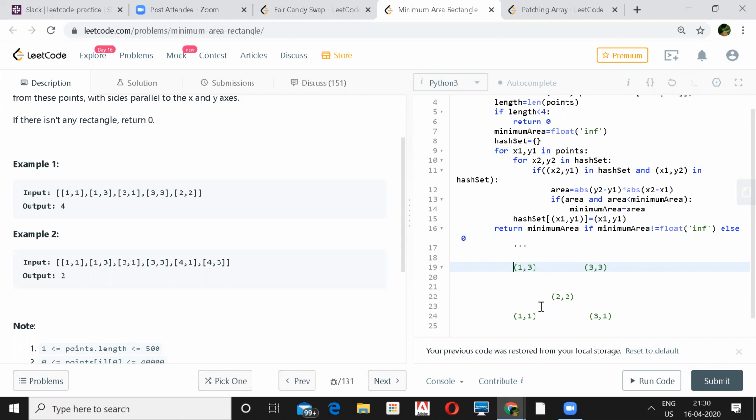So that can be an optimum way of doing it, but it's very hard to do, I would say. So anyway, I would check for each and every point. When you check for each and every point, that will be order of n square, right? And again, you'll calculate all the areas and check for the minimum, which is order of n. So it will sum up to order of n cube, right? When you are calculating area, it is just adding and subtracting the coordinate values, right? For the minimum, you will just store it in a value, and every time you find something lesser than that, you will update it. So what should be the time complexity, what are you saying?